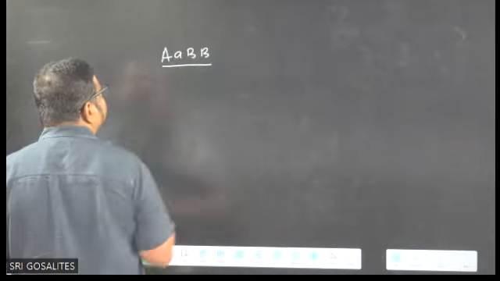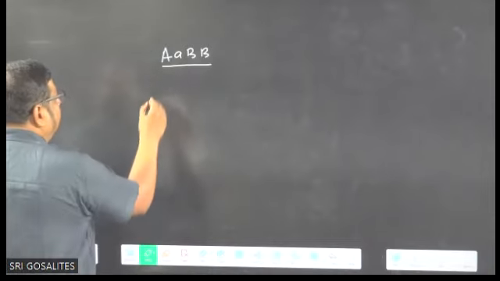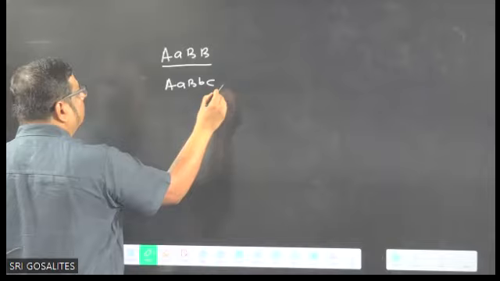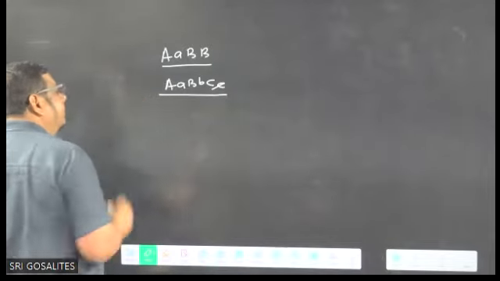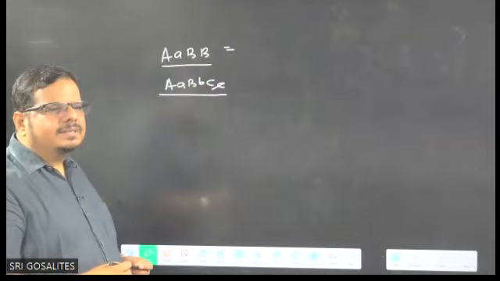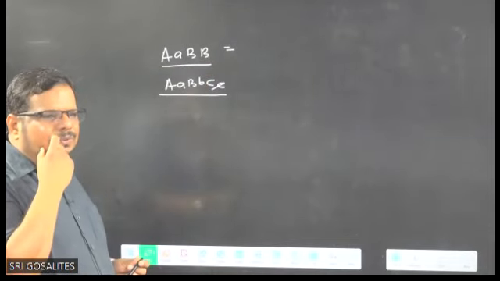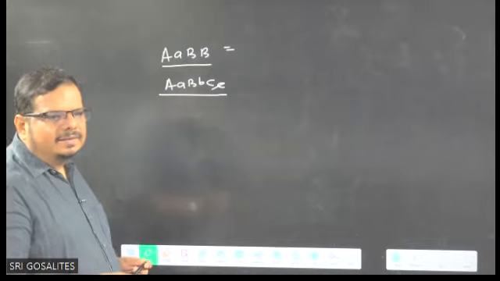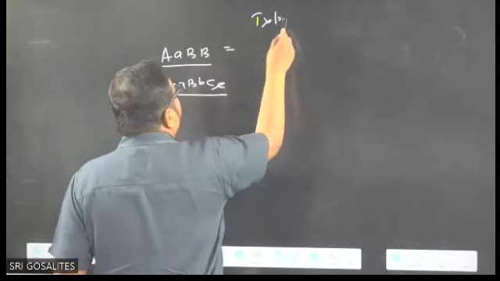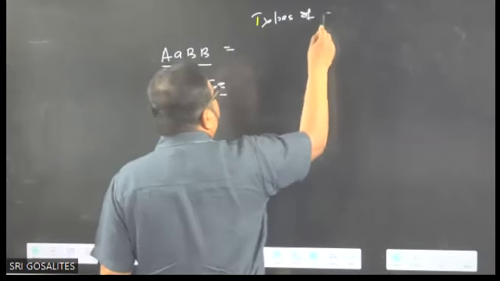Suppose someone asks you, tell me the name of gamete produced by it. Here, how many gametes will be produced? Tell me the type of gamete first. Type of gamete is 2 in this case.